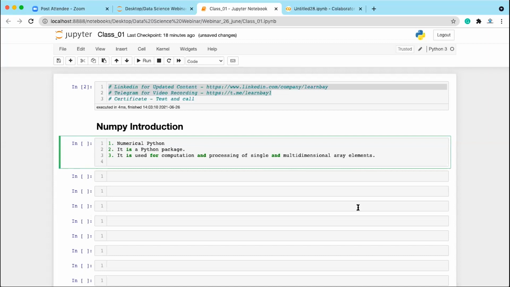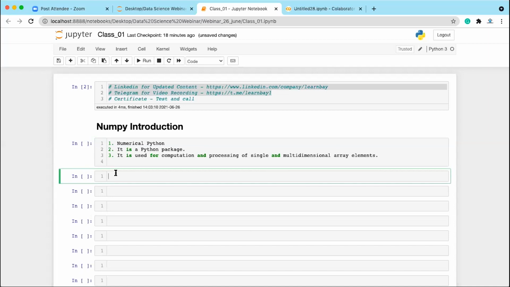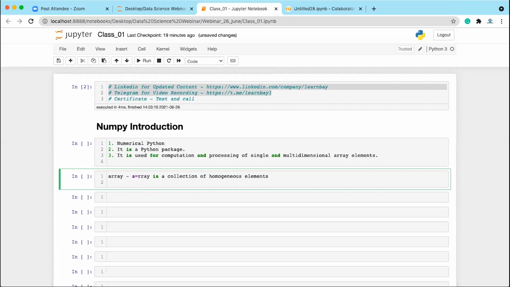When we have the list, what is the array? First of all, let's understand array. Array is a collection of homogeneous elements. When you say homogeneous elements, it means it can have only one single type of element.